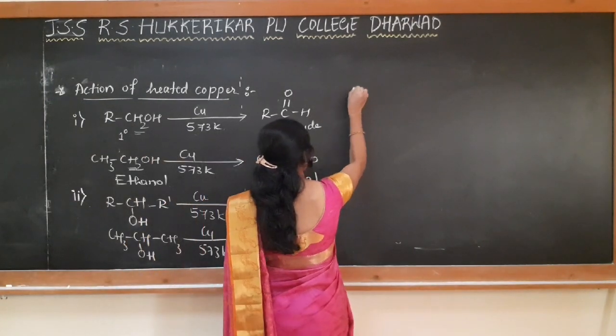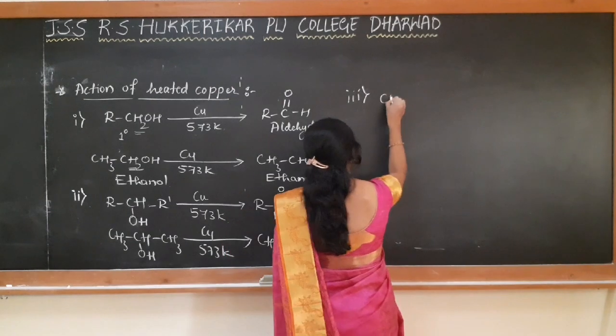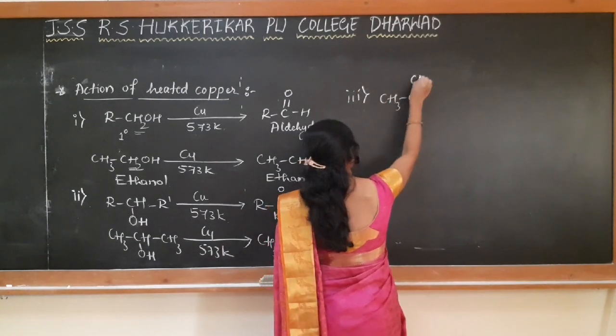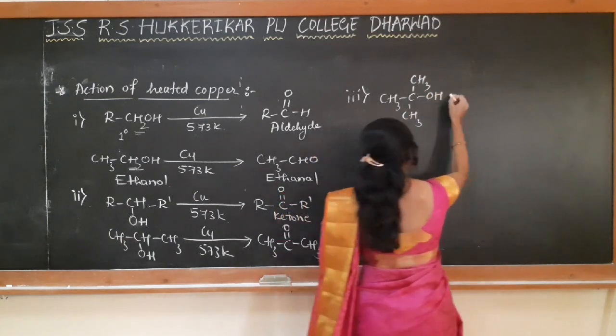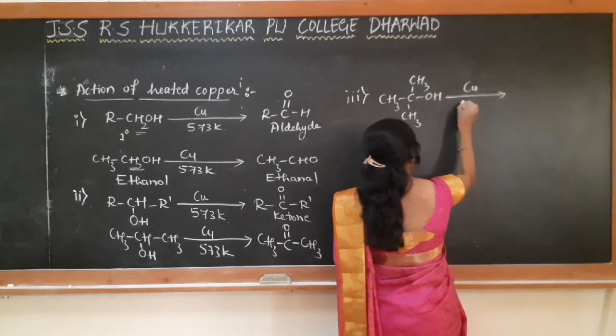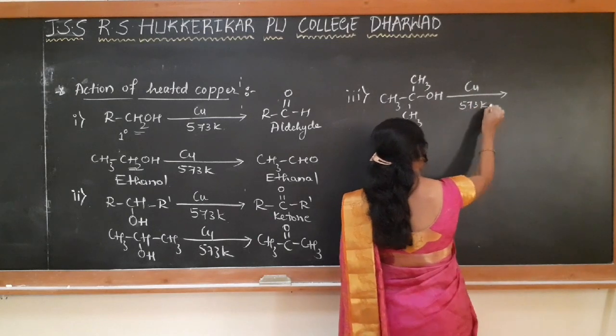What happens if I take a tertiary alcohol? See, I will take directly an example of tertiary butyl alcohol. So tertiary butyl alcohol vapors are passed through copper at 573 Kelvin temperature.